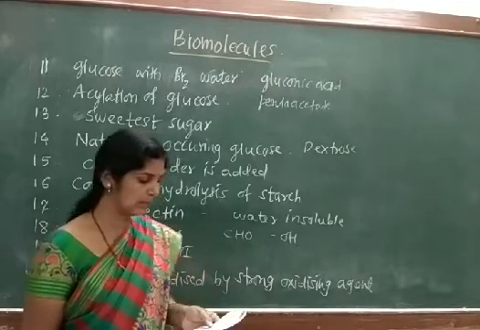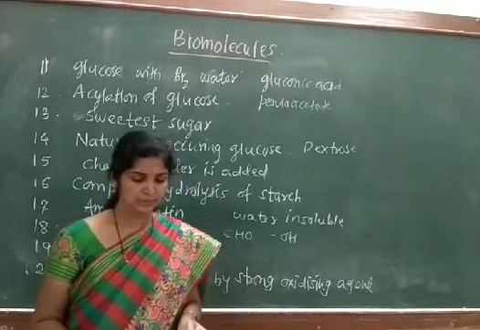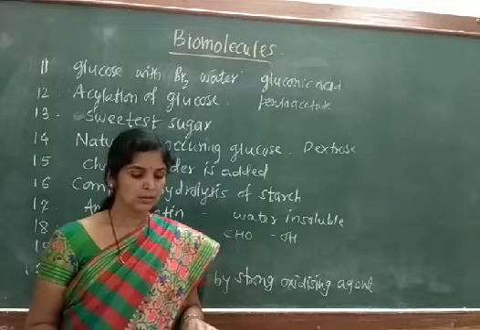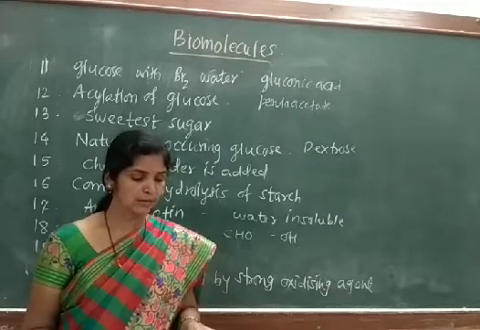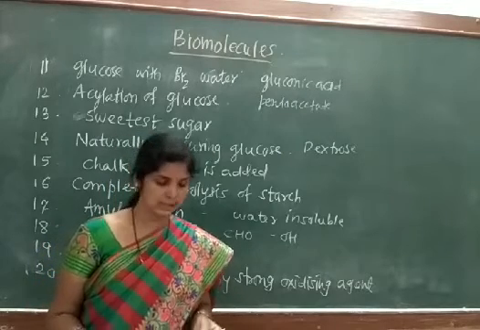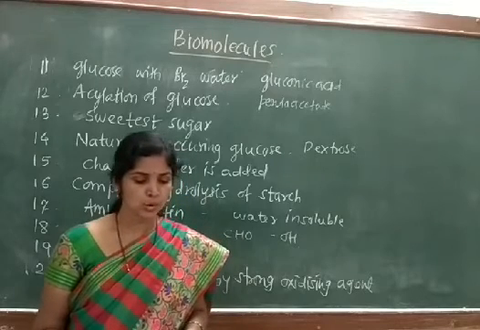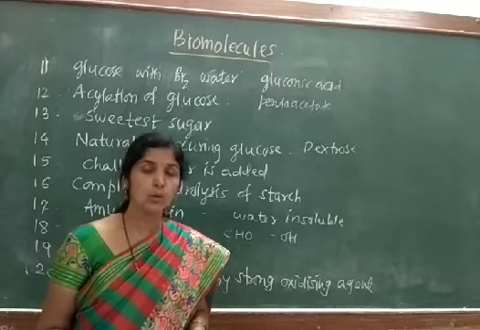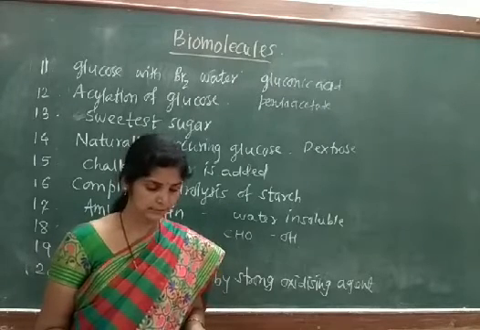Now question number 19. Glucose is reacted with HI, gives dash dash. This question is also repeated. We have said that on reaction with HI, glucose gives n-hexane. The options are sorbitol, n-hexane, saccharic acid and gluconic acid. So the correct answer is n-hexane.